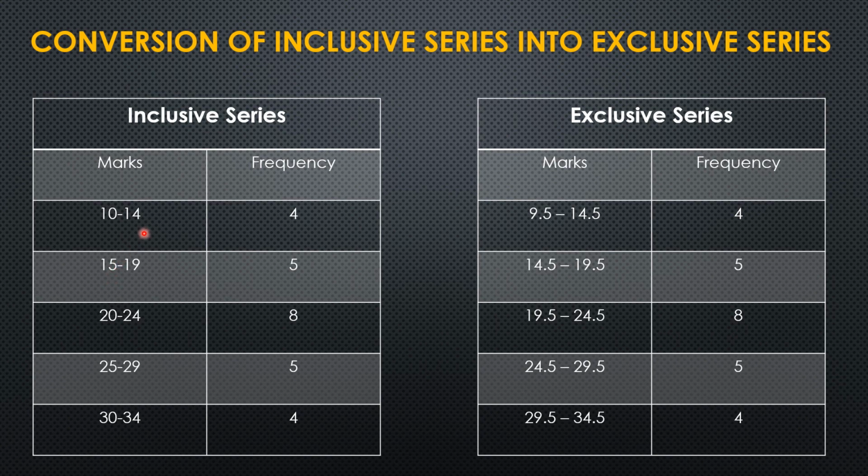Now we will add 0.5 to the upper class limit, and subtract 0.5 from the lower class limit of the next class. This we will do in all the classes. This will convert the series from inclusive series into exclusive series.